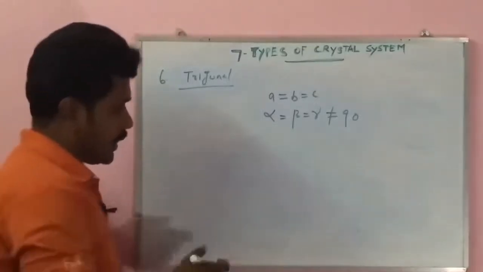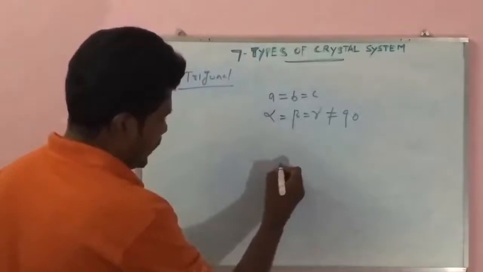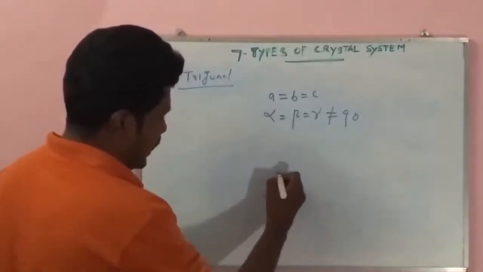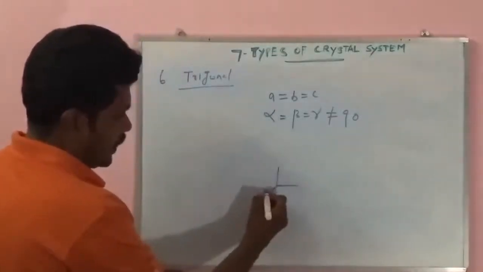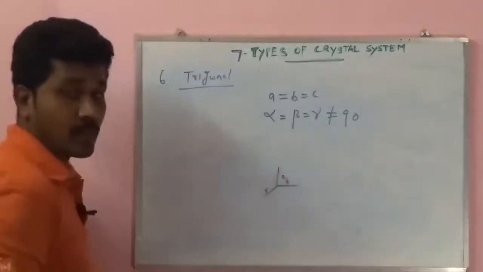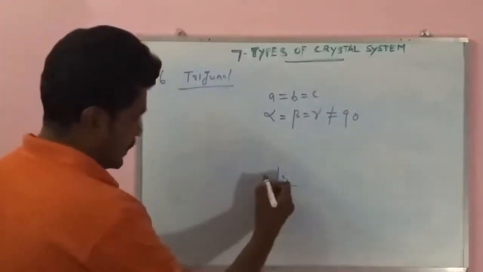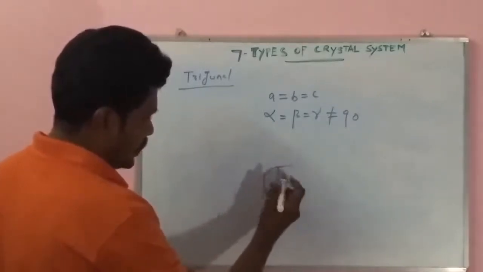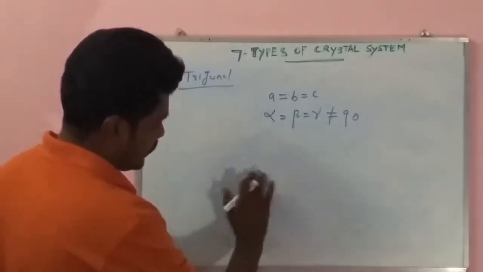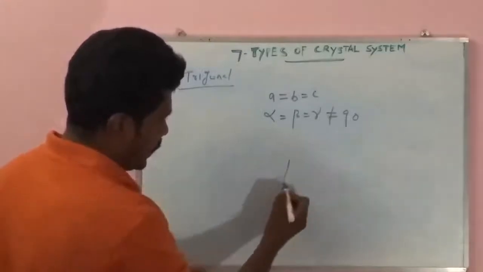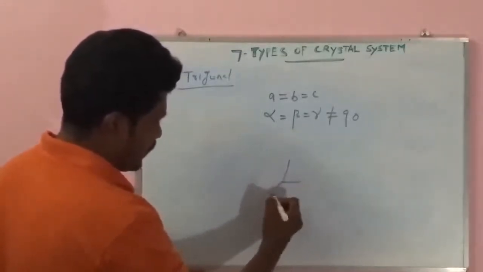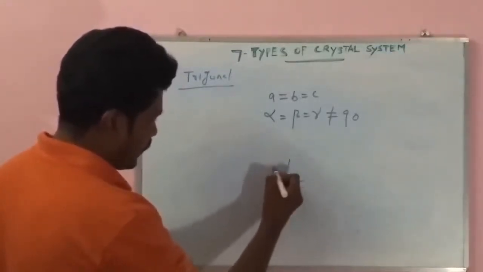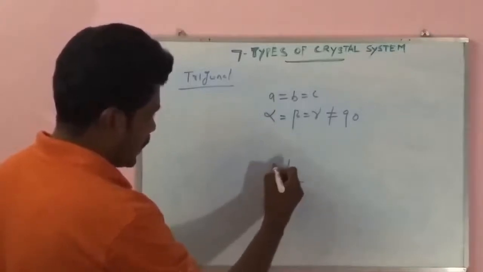Understand? Like these structures, a, then b, then c, are also the same axial distance. That is also a small correction, because the angle is not equal to 90 degrees. You can understand.